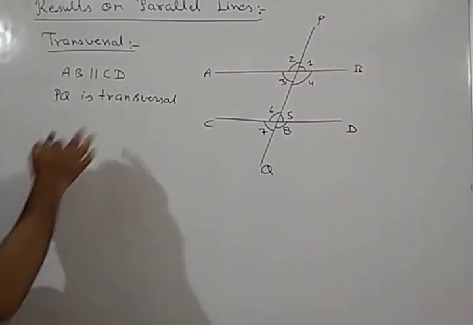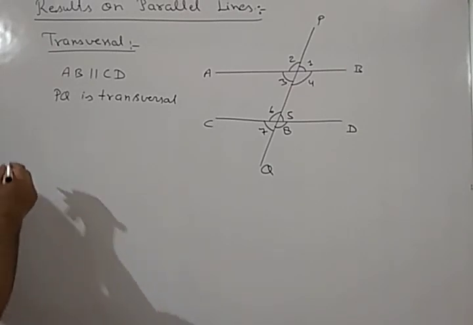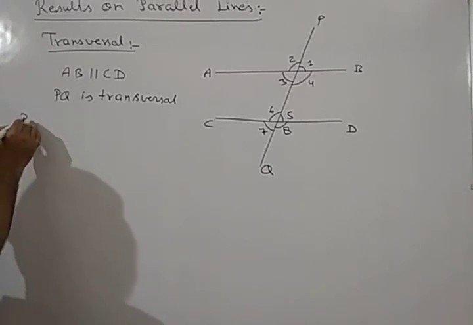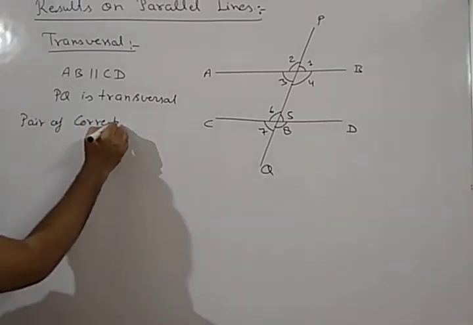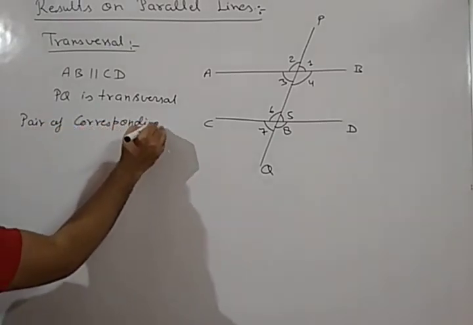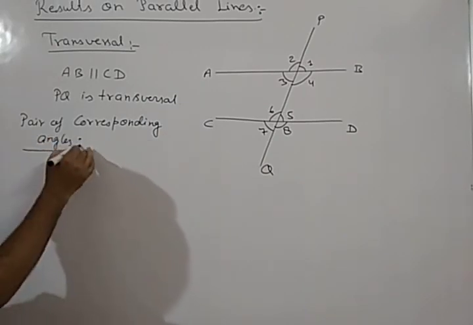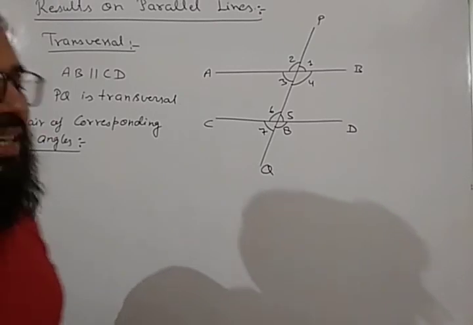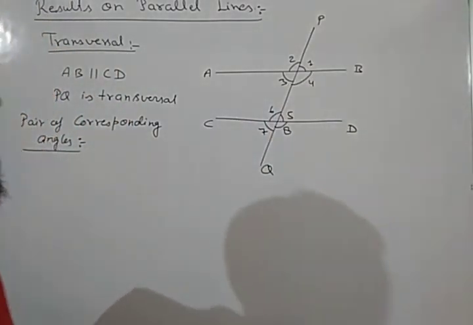The first type of angle is what we call a pair of corresponding angles. So what are corresponding angles? Which angles will we call corresponding angles?